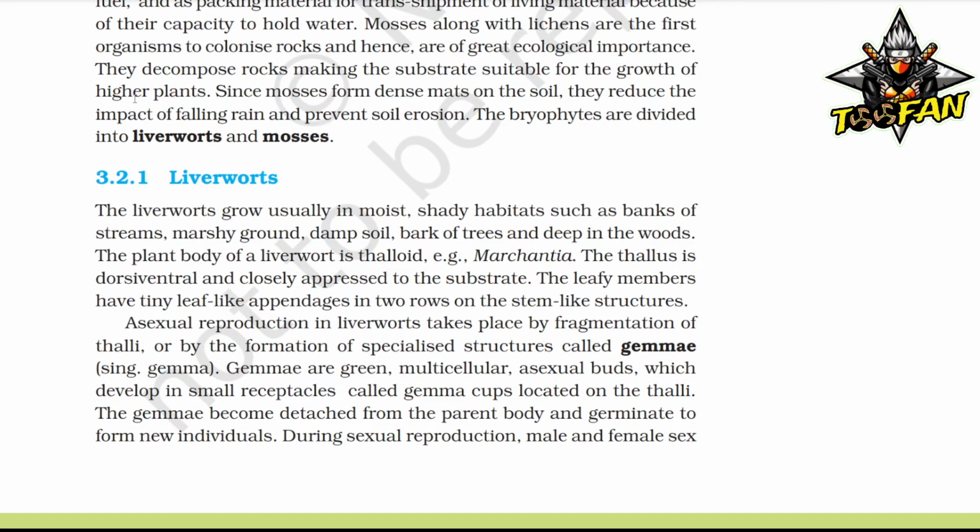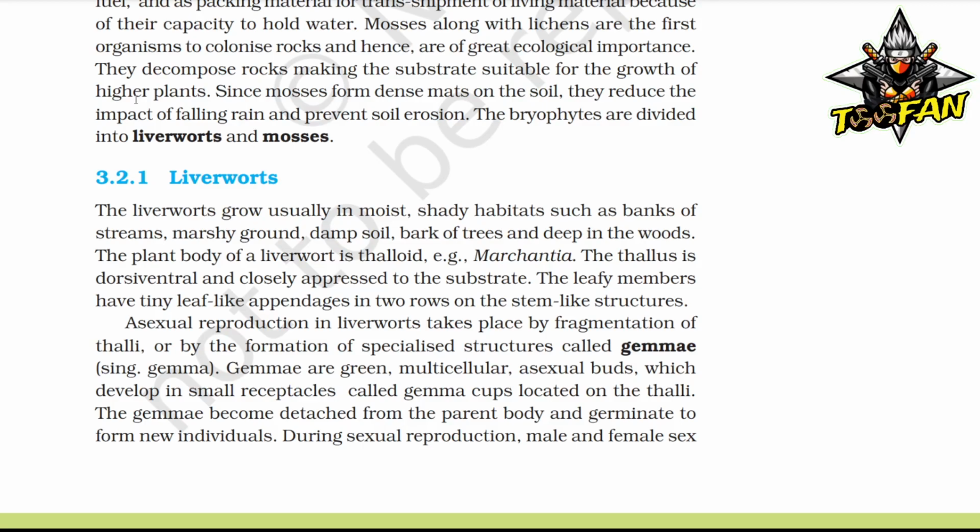Liverworts. The liverworts grow usually in moist, shady habitats such as banks of streams, marshy ground, damp soil, bark of trees, and deep in the woods. The plant body of a liverwort is thalloid, for example Marchantia. The thallus is dorsiventral and closely pressed to the substrate. The leafy members have tiny leaf-like appendages in two rows on the stem-like structures.